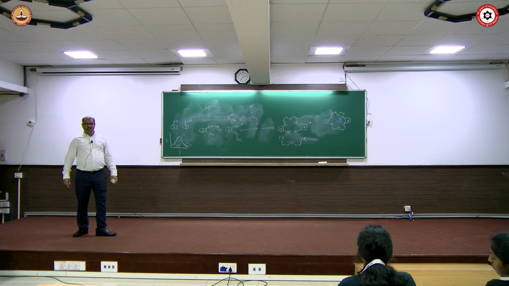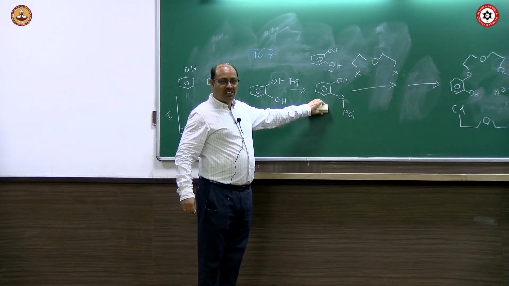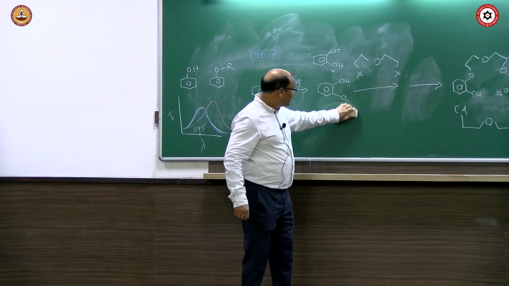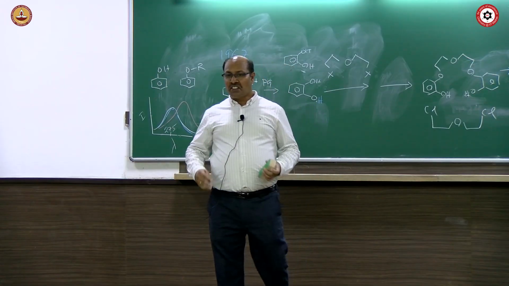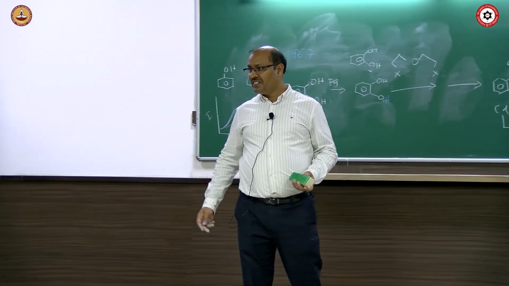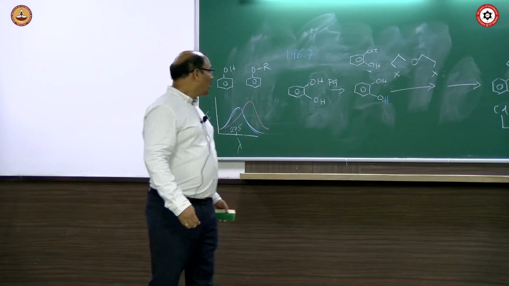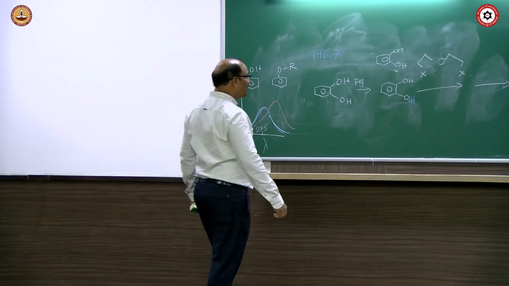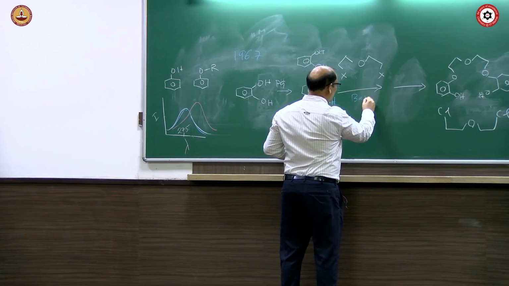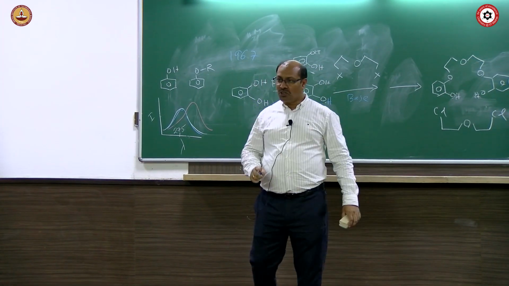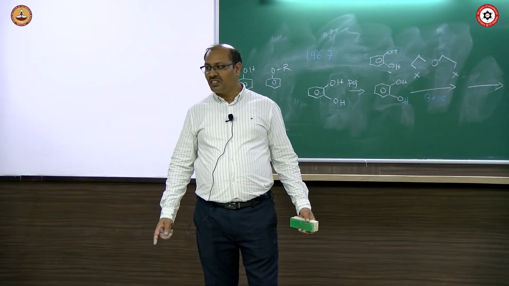So that means if you do not do this step of protection, and directly take OH and treat there, then the chances of getting the crown ether will be higher and the yield will also be better, right? Then what you have to do is take 1,2-dihydroxybenzene, bis(chloroethyl) ether and a base. It was found that when the base is sodium hydroxide or potassium hydroxide, yield is good. When it is lithium hydroxide, yield is not good.